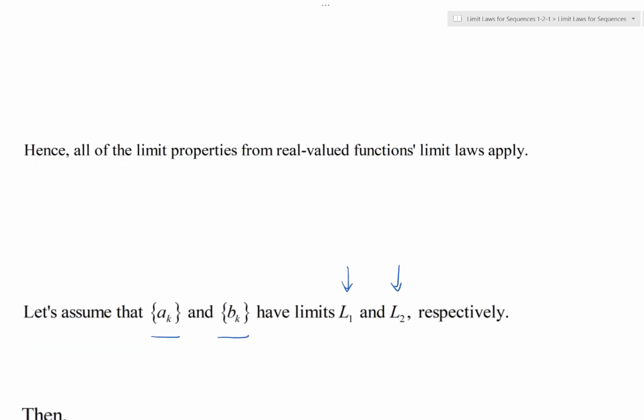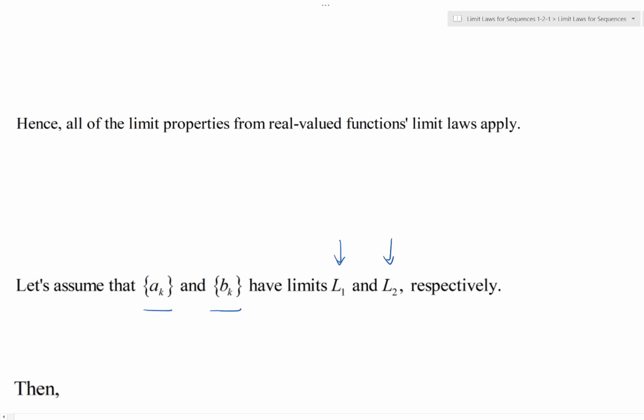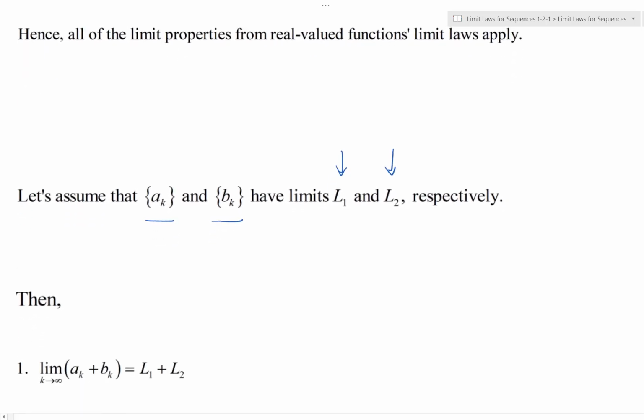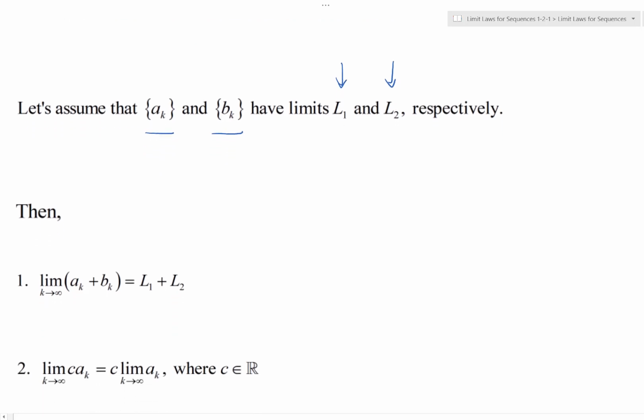Then the limit of the sum of two sequences is the sum of the limits. That's the first limit you see right there. The limit of a real valued constant times a sequence is the same as the constant times the limit of the sequence a sub k, the constant multiple rule. Both these first two properties are the same as for real valued functions.